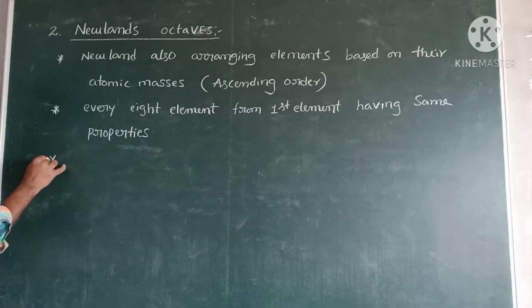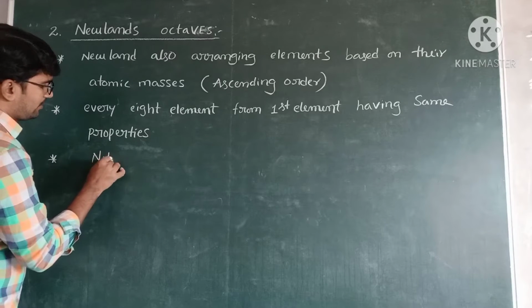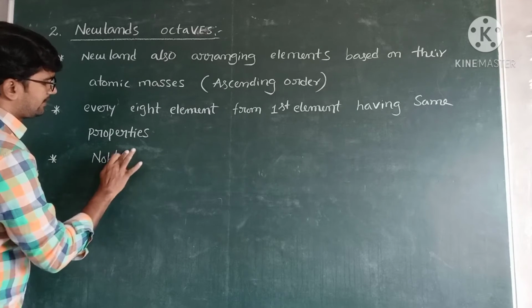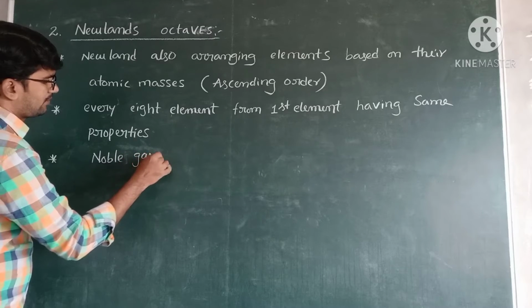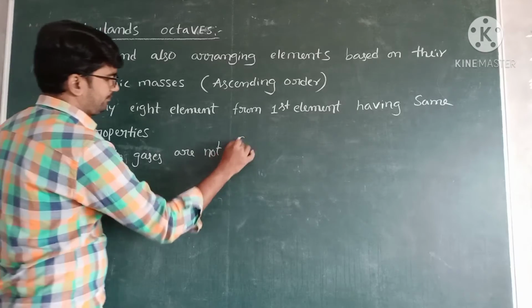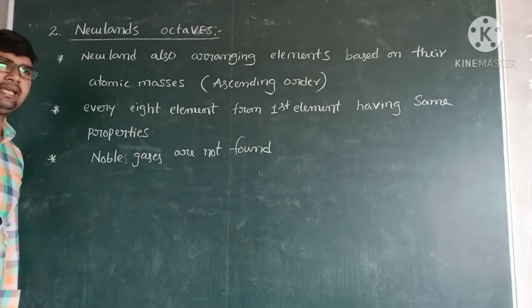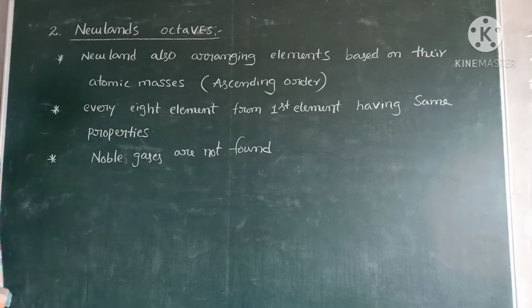Okay, but at that time noble gases were not found. Noble gases means helium, neon, argon, krypton, xenon, radon. These were all not found when Newlands' Octaves table was introduced.